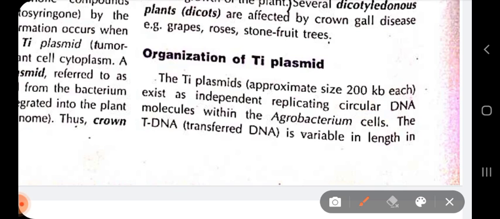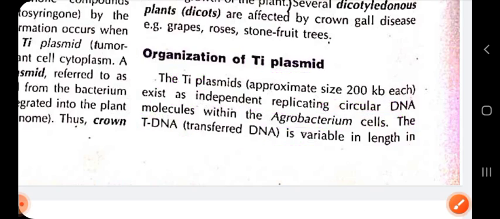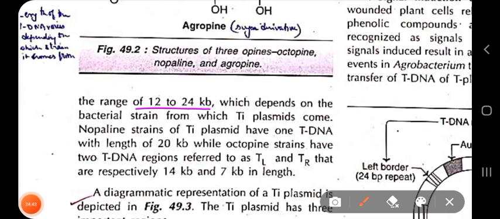So the Ti plasmids, which are of size 200 kilobase in length, exist as independent replicating circular DNA molecules, just like plasmids do. They are extrachromosomal double stranded circular DNA molecules which are capable of independent replication. And these Ti plasmids are found within the Agrobacterium tumefaciens cells. The tDNA or transferred DNA is variable in length, in the range of 12 to 24 kb.